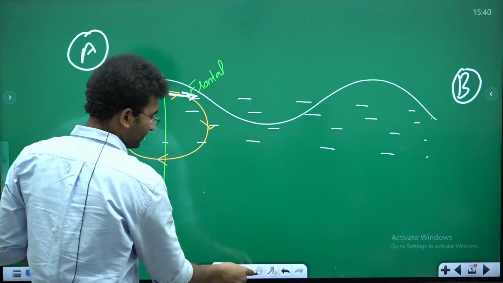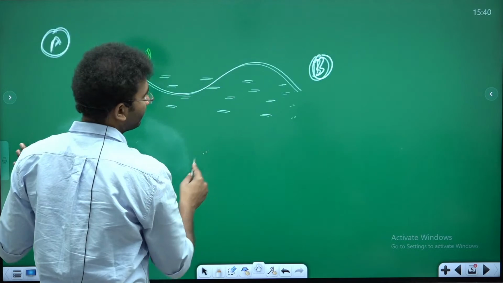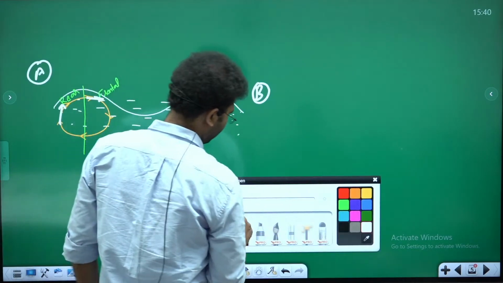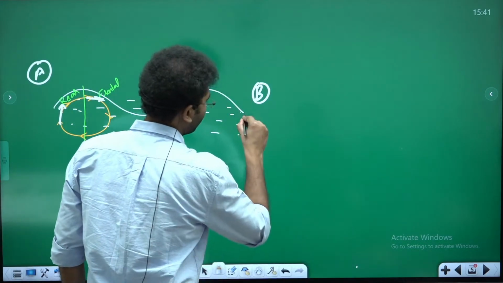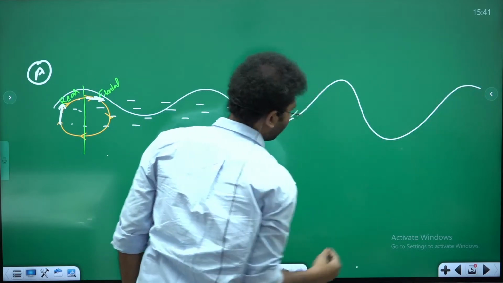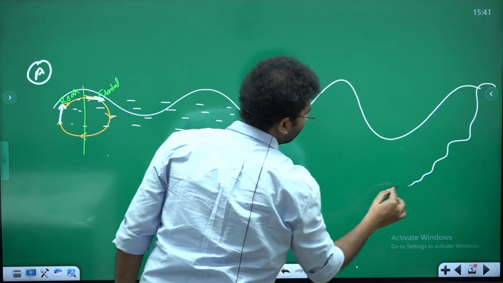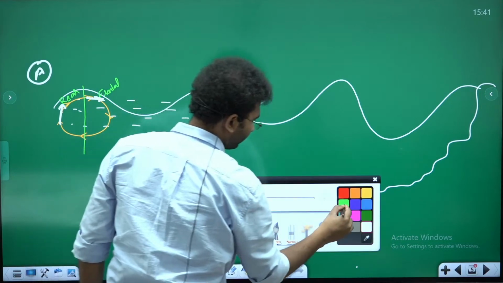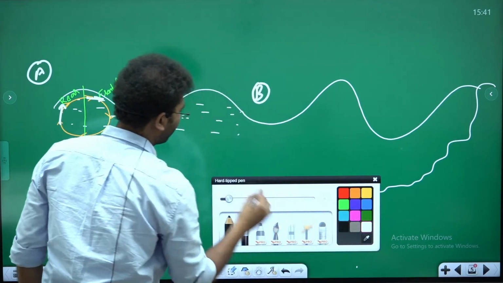What happens? Imagine that you have a coastline. ठीक है? This is your coastline, and ये मान के चलो, this is the depth of the coastline, and these are all your water.